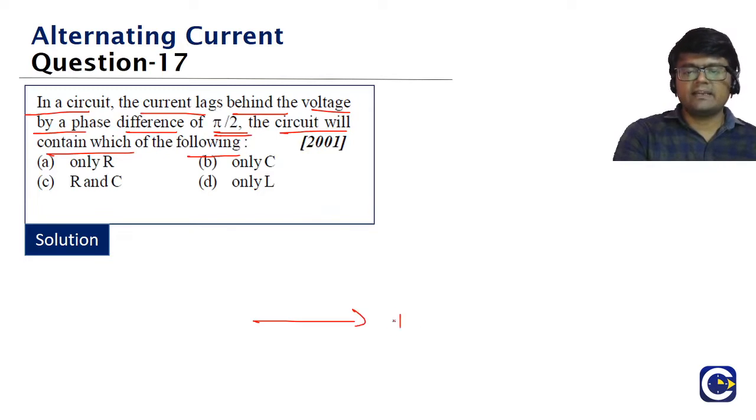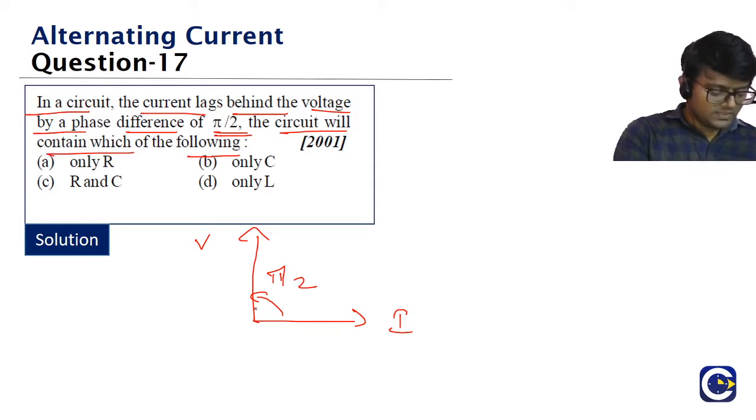So if you have a current like this, the current is lagging behind voltage by pi by 2. The other way to say it is that voltage is leading by pi by 2. Either way. So what is this circuit, guys? We are in the 17th question now. Is it only resistor?